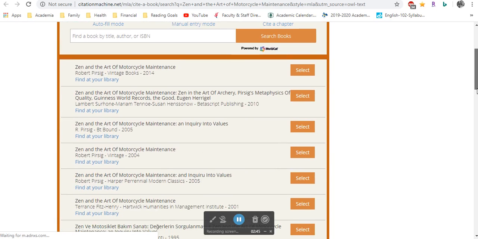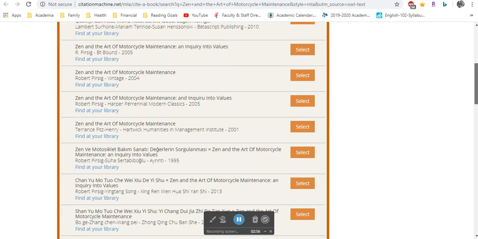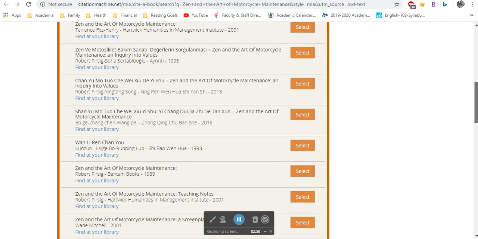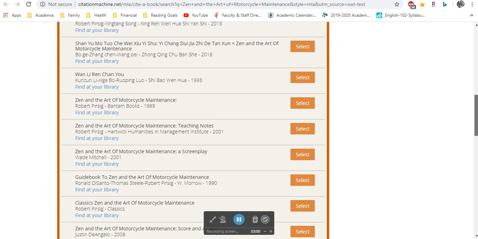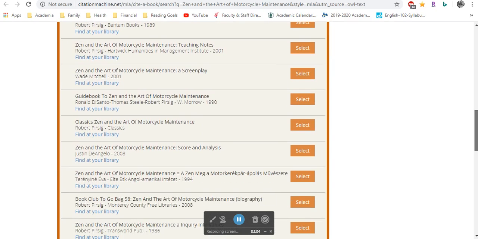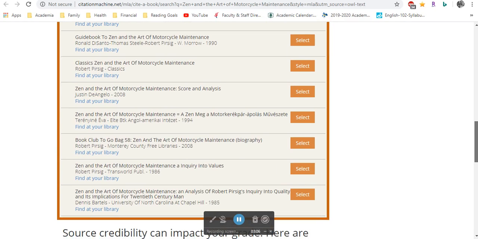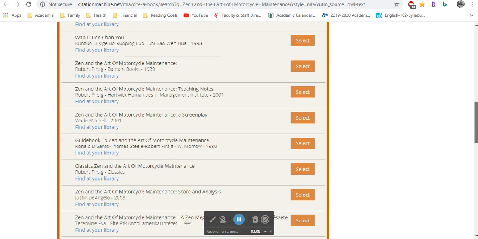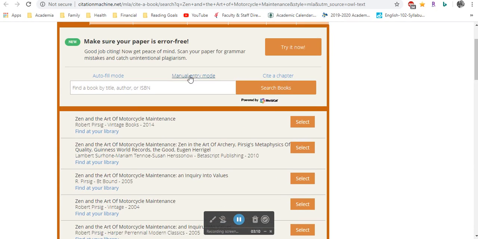So once this pops up, I've got to make sure that I've selected the correct formatting, like the correct edition, because there's a lot of different editions, as you can see. So you always have to look a bit and see what edition you're using. The one I actually have on my desk right now is the William Morrow edition, the one published by William Morrow.